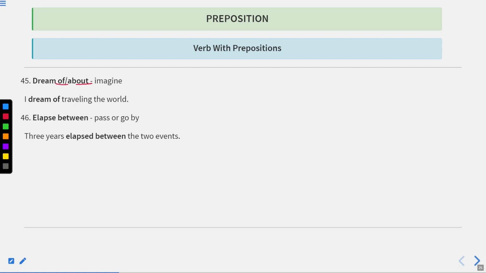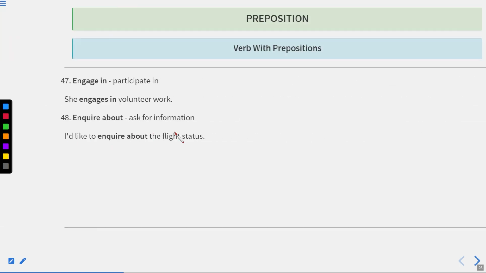Dream of or dream about means imagine. I dream of traveling the world, or I dreamed of traveling the world. Elapse between, pass or go by. Three years elapsed between the two events. Now here we'll write dream of or dream about traveling the world. Now three years elapsed between the two events. Now let us move to the next one.